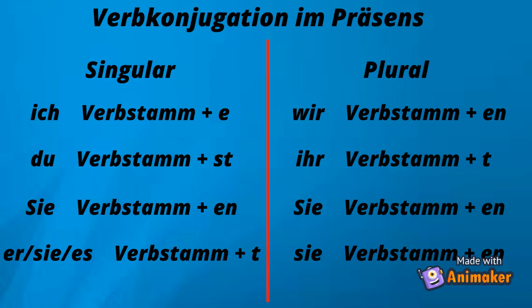With du, the ending will always be st. With the three pronouns sie used for you, wir used for we, and sie used for they, we always use the ending en. With er, sie, es, you will take the Verbstamm and just add a t at the end. Same you also do with the pronoun ihr.